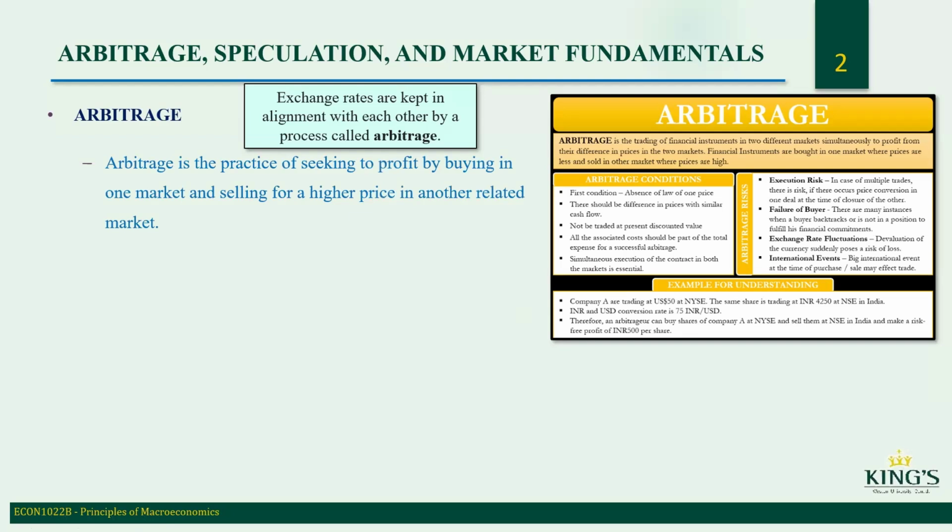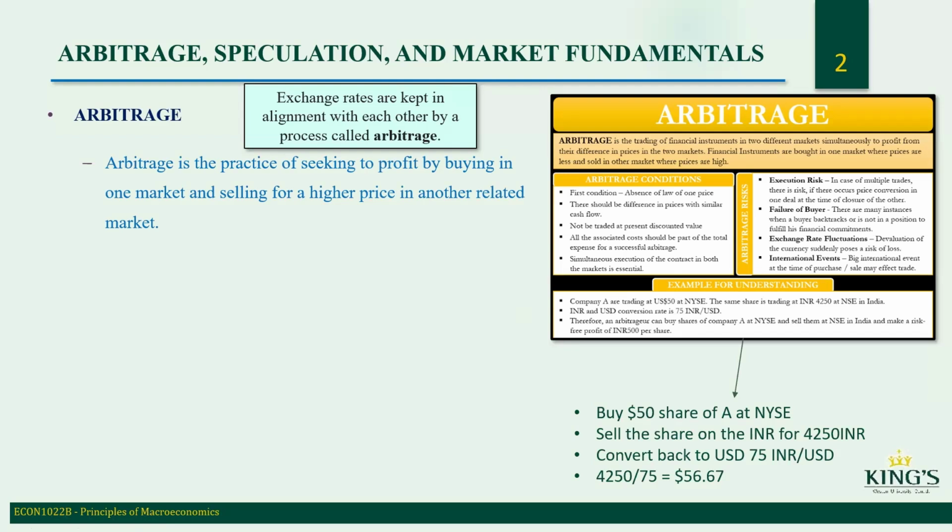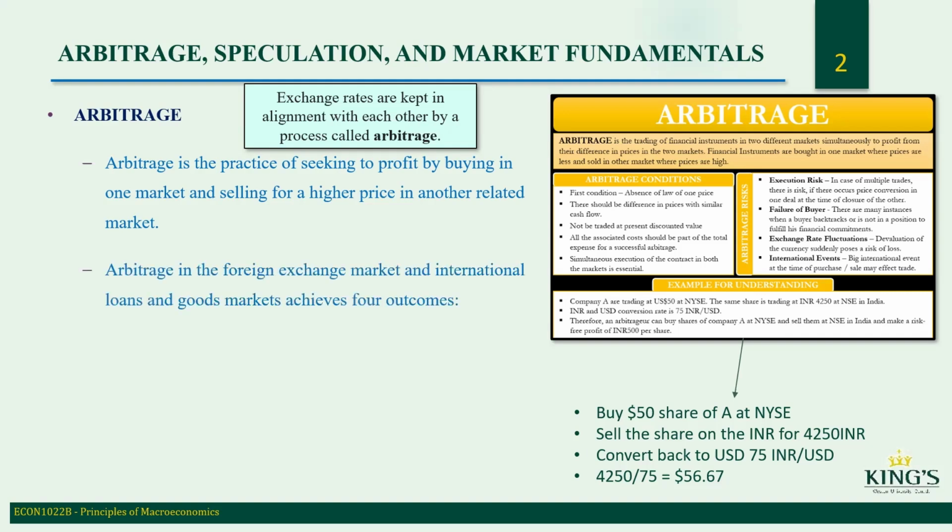Arbitrage is the practice of seeking a profit by buying in one market and selling for a higher price in another related market. So for example, buy a $50 share of A at the New York Stock Exchange, sell the share on the Indian Stock Exchange for 4250 INR, and convert back to US dollars at 75 INR/USD. You make $6.67 on that trade. So that's what arbitrage is.